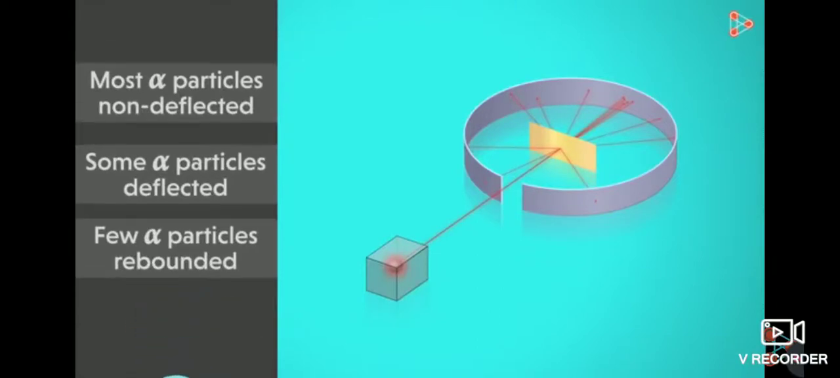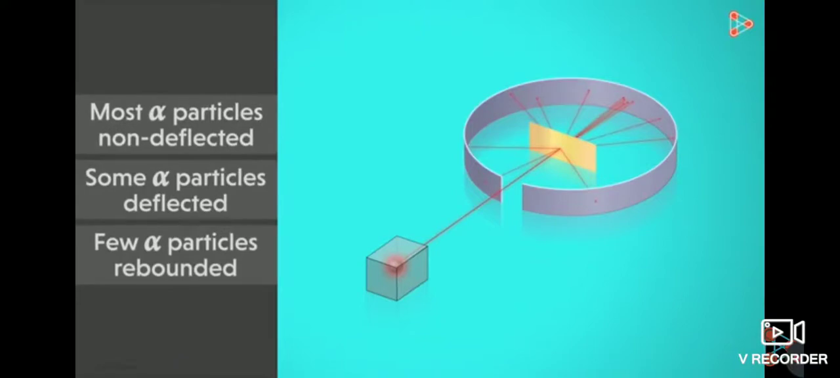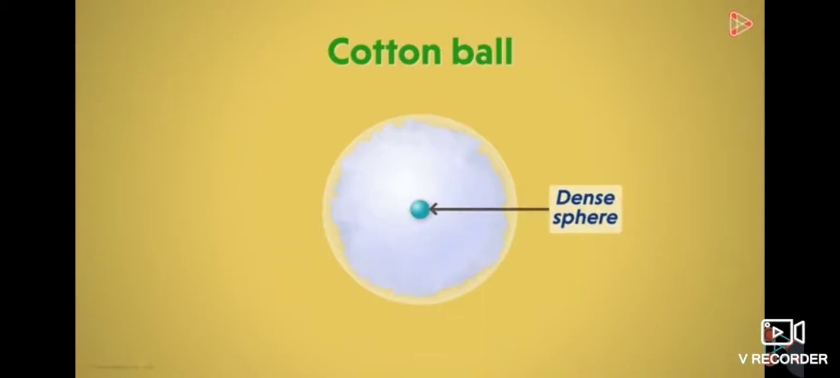Let us take a simplified example to understand the inferences first. Let us imagine that we have a ball made up of cotton. The cotton in the ball is very sparsely distributed and has an extremely tiny circle or sphere located at the center. This sphere is quite hard and dense.